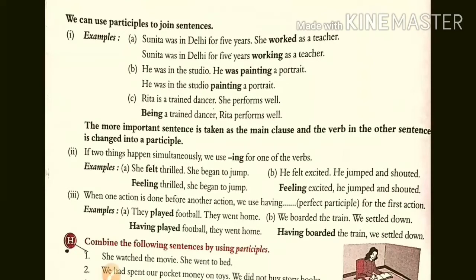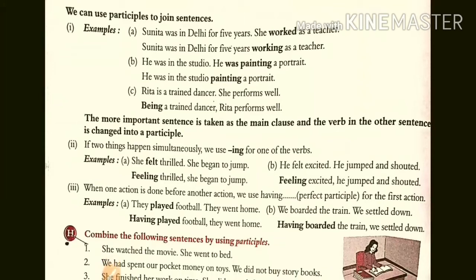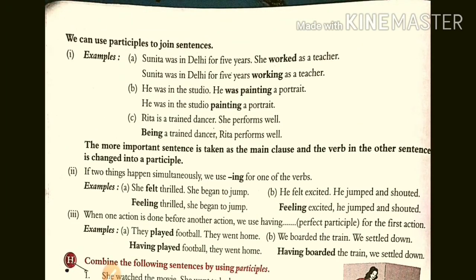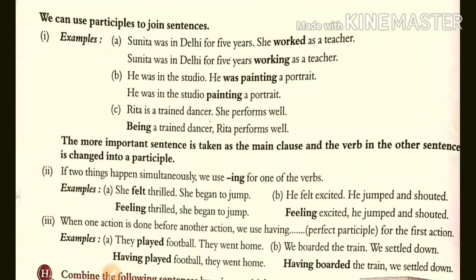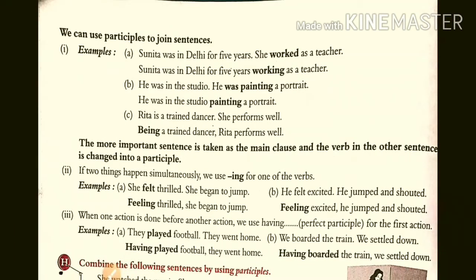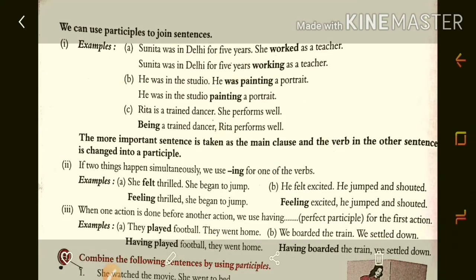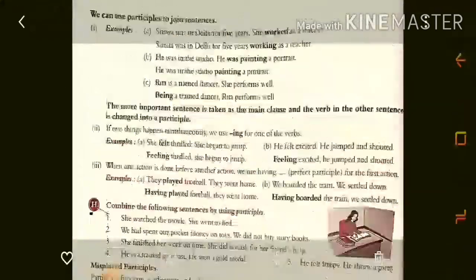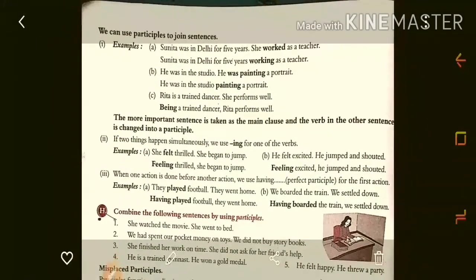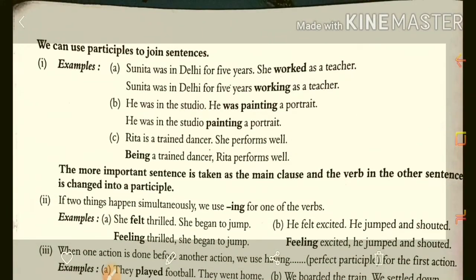Now the next point is that we can use participles to join sentences. दो सेंटेंस कंबाइन करने के लिए भी हम क्या कर सकते हैं? पार्टिसिपल यूज कर सकते हैं. For example, Sunita was in Delhi for 5 years. She worked as a teacher. Now here we are combining both sentences using the participle.